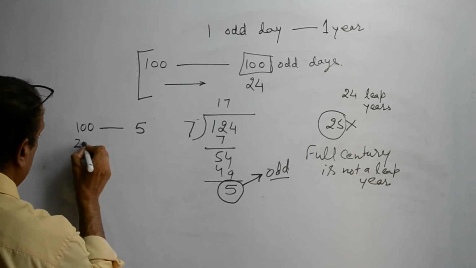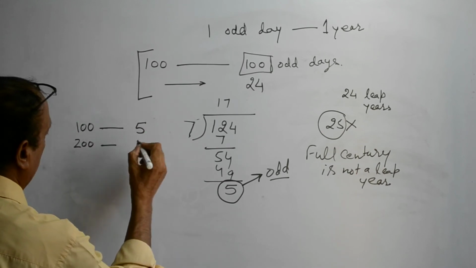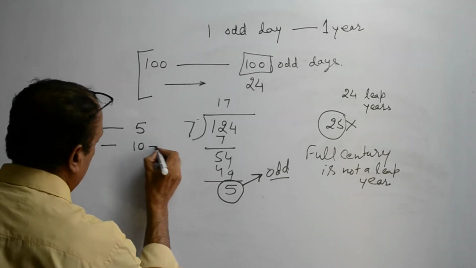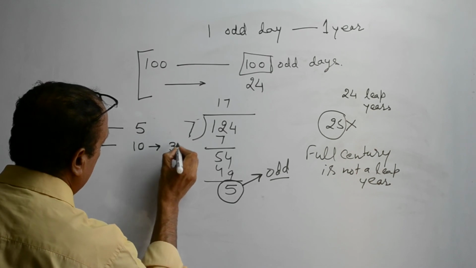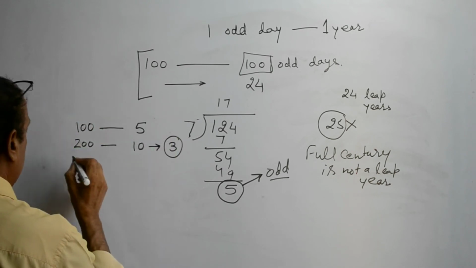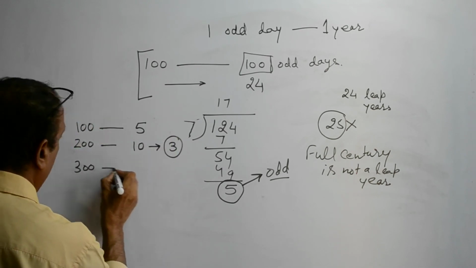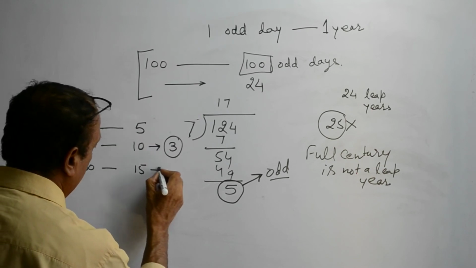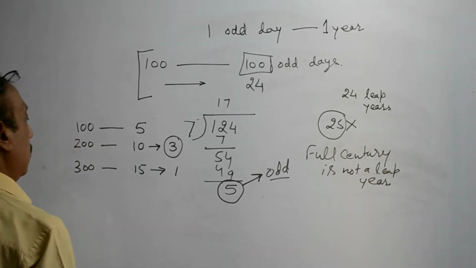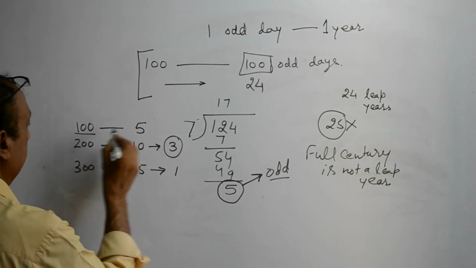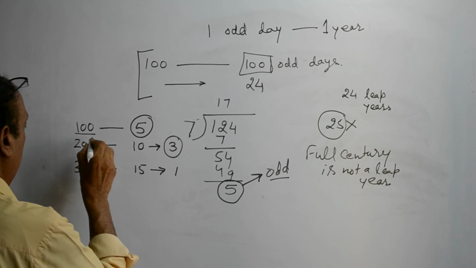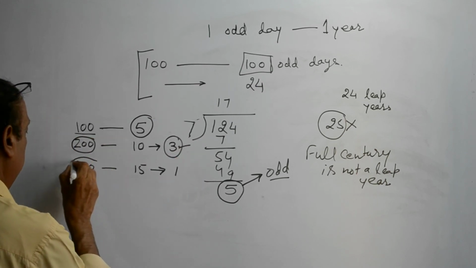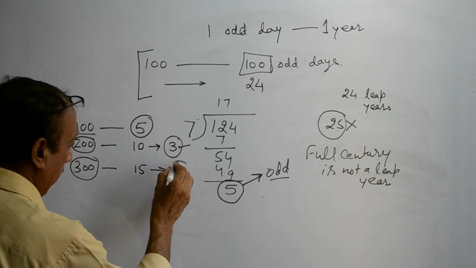In 200 years, there will be 5 plus 5, 10 odd days. When divided by 7, it will give us 3 odd days. In 300 years, there will be 5 plus 5 plus 5, 15 odd days. When divided by 7, it will give us 1 odd day. So, in 100 years, there are 5 odd days. In 200 years, there are 3 odd days. And in 300 years, there is 1 odd day.